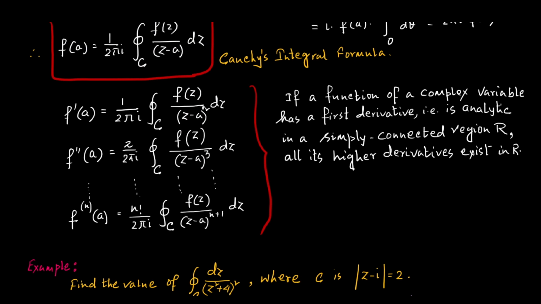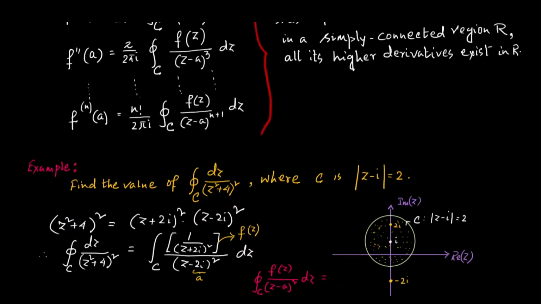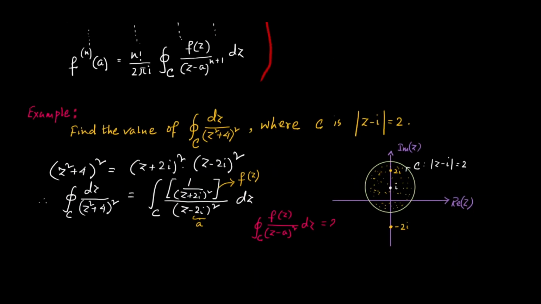Yes, this is in this form. So this will be equal to 2πi into the first order derivative of f(z) at z = a, that is f′(a). So this is my formula.